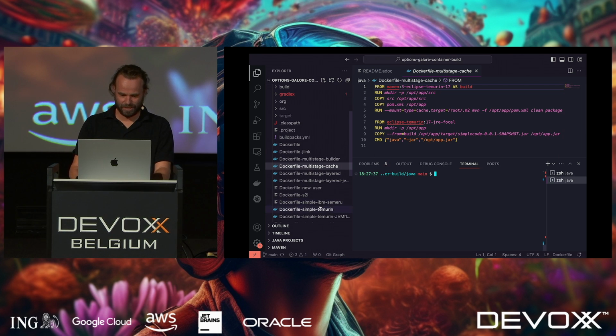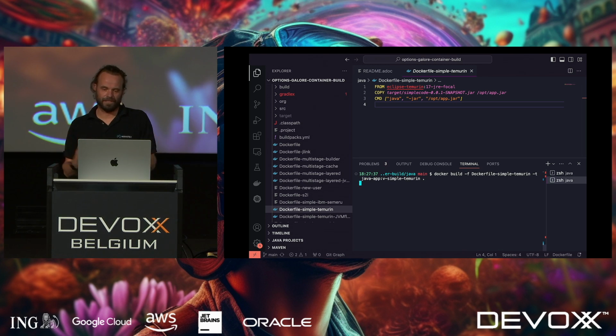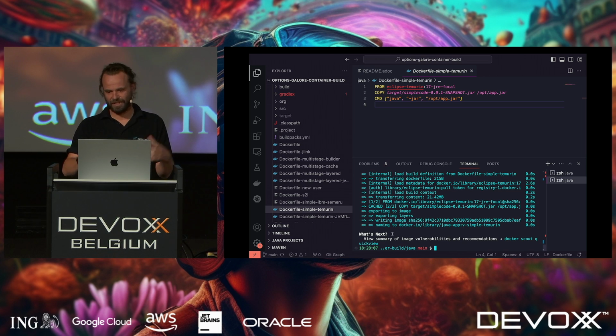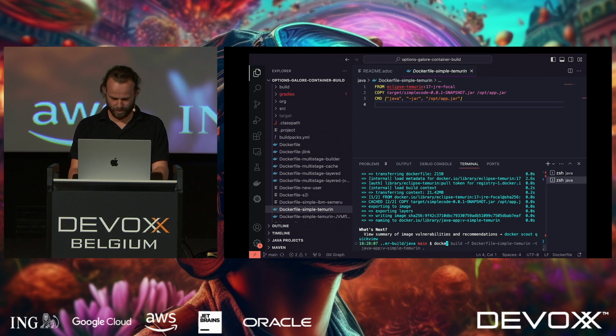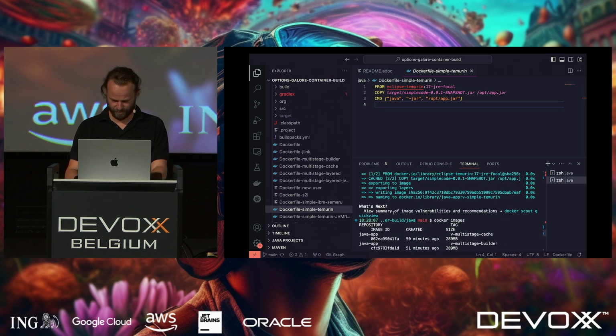So to start with a very simple one that I just showed. We have the 3 lines of code here. You would say docker build, specify the Dockerfile, which is called simple Tamarind, and then I specify the tag. So I'm going to say Java simple Tamarind, and then this process takes place. The container gets built. You see the individual steps. And this happens very quickly. So if I go on docker images now, I see this new container on the top, hopefully.